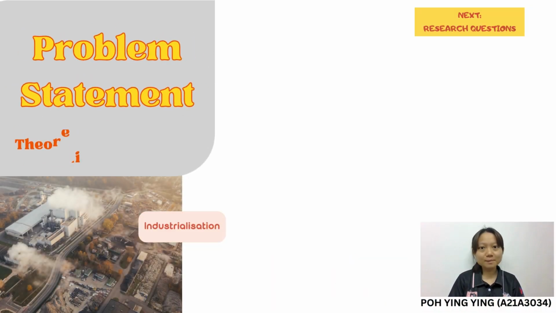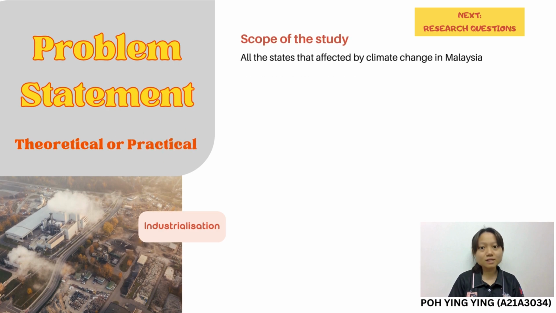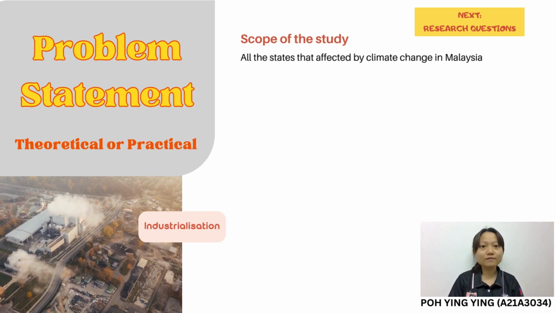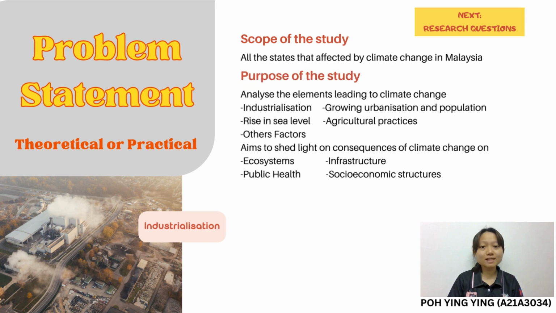Next is the problem statement. The scope of the study is all the states that are affected by climate change in Malaysia. The purpose of the study is to analyse the elements leading to climate change, which are industrialization, growing urbanization and population, rise in sea level, agricultural practice, and other factors.